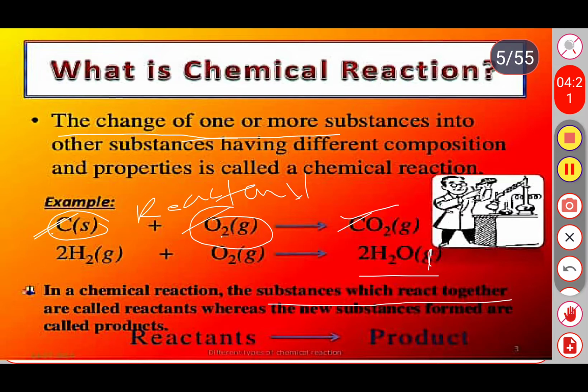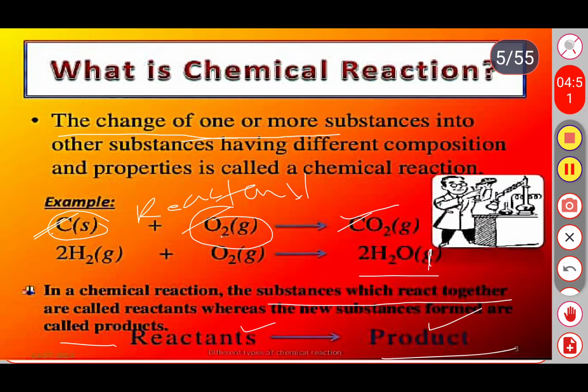When they combine together and form a new substance, that is called a product. So the substances which combine together are called reactants, and once they combine and form a new substance, that is called a product. So a chemical reaction involves two parts: first the reactants, and second the product.